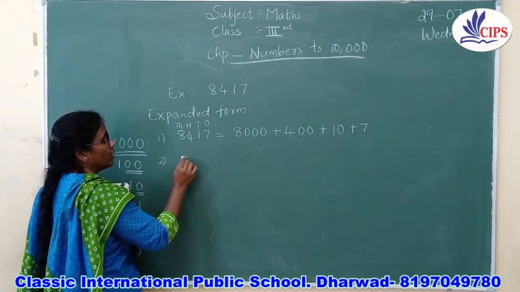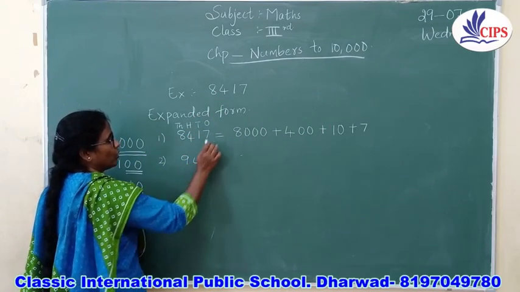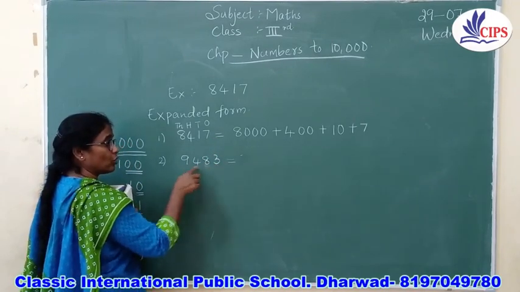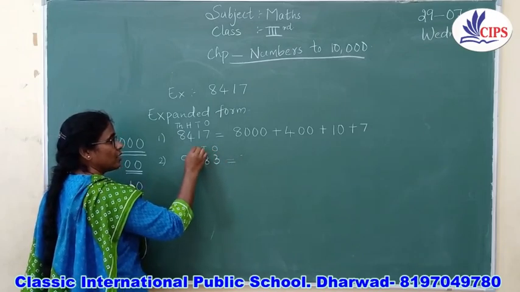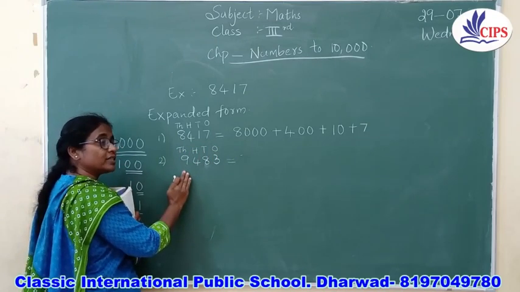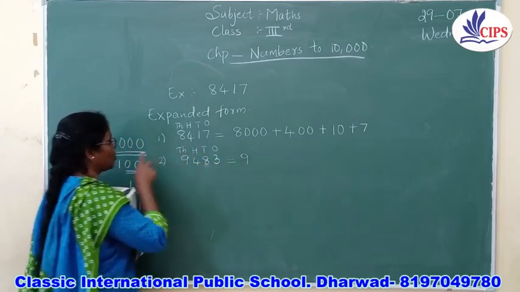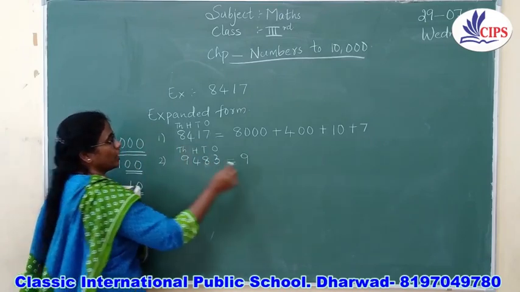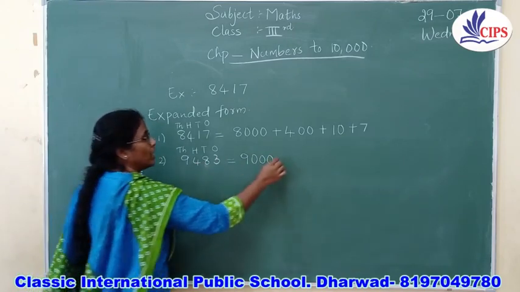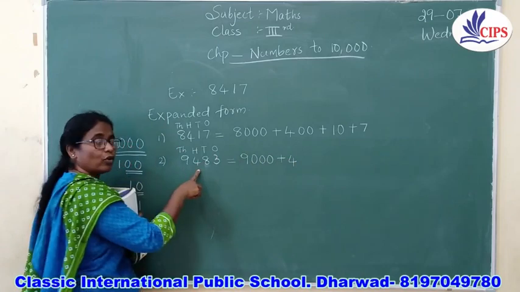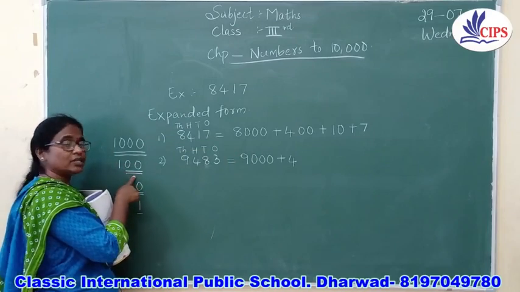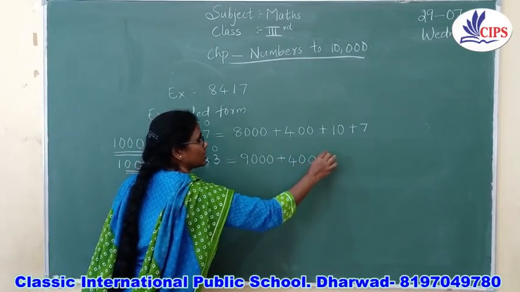Okay children, let me take 9483. Let me write again. Now again you are going to say ones, tens, hundreds and thousands, right? Now where is the 9? You tell me, where is 9? It is in the thousands place. So how many zeros are there in the thousands place, children? There are 3 zeros. Okay. So next number, what is the number? It is 4. So again you are having 4. 4 is in which place? It is in the hundreds place. So how many zeros are there in the 100 place? You are having 2 zeros. Yes. The next one.